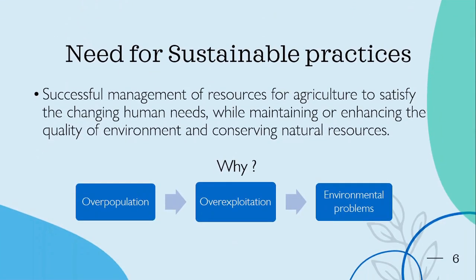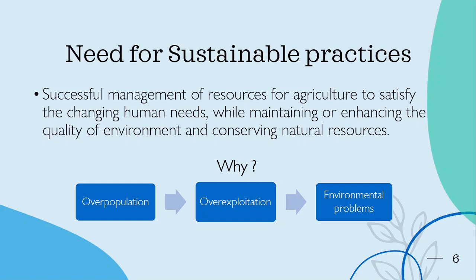Next, see what is the need for sustainable practices. If you see, successful management of resources for agriculture is to satisfy the changing human needs. The human needs are ever changing, and to maintain and enhance the quality of the environment, we need to conserve our natural resources, correct? So this is how the need for sustainable practices comes in. So what is the need? Why did this question arise in the first place?